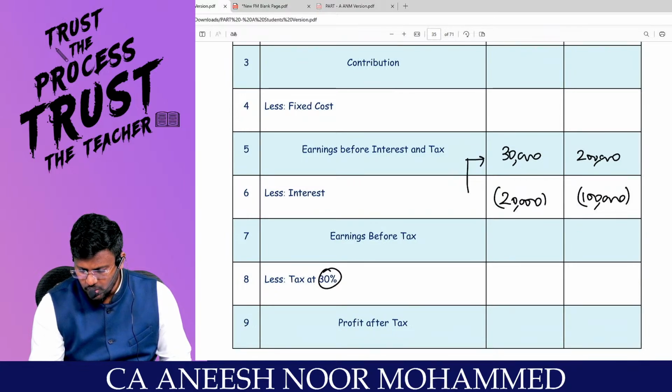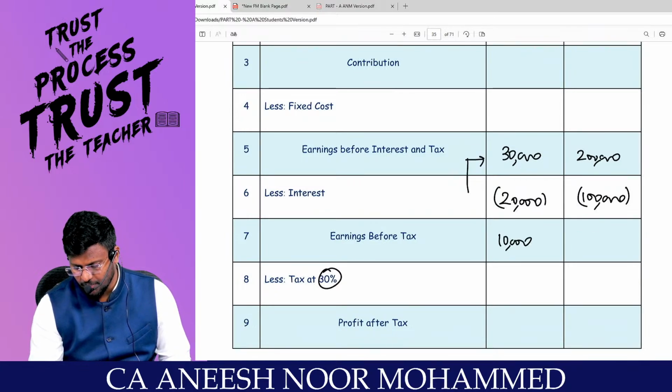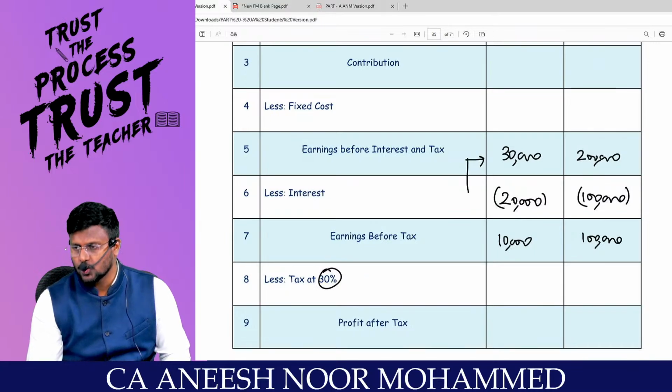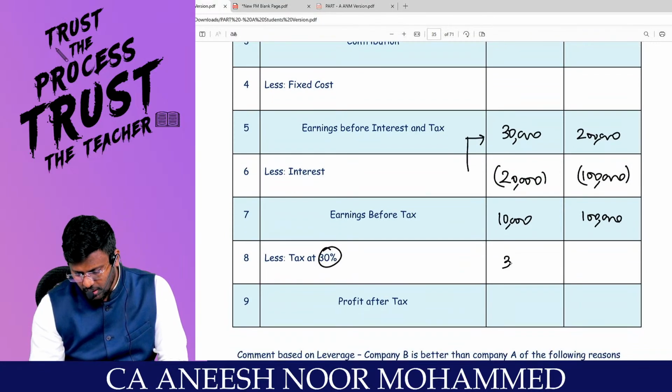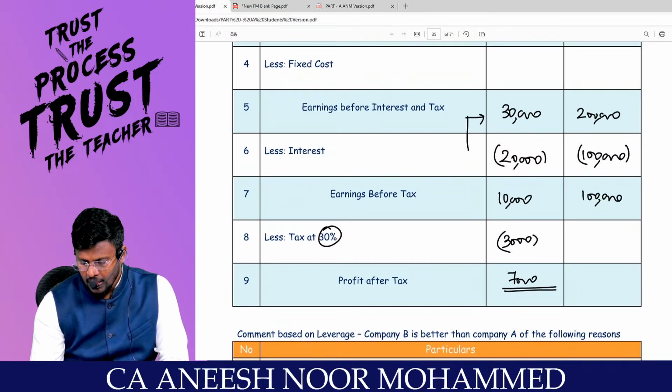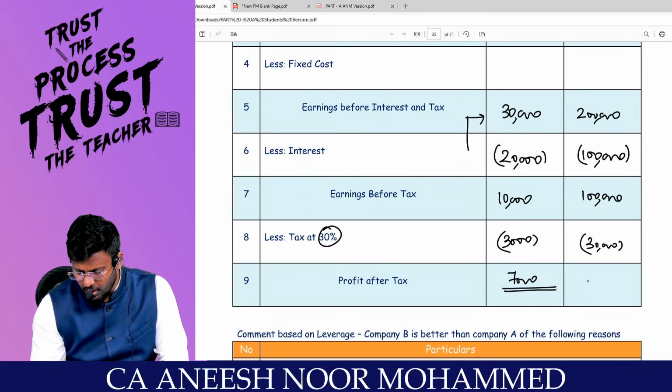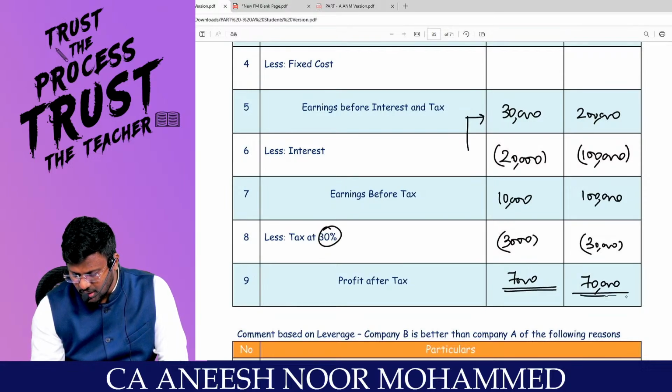From 30,000, 20,000 goes means 10,000. And from 2 lakh, 1 lakh goes means 1 lakh. So this into 30% comes to 3,000. Balance will be 7,000. Comfortable? And 1 lakh into 30% will be 30,000. Balance will be 70,000. Comfortable?